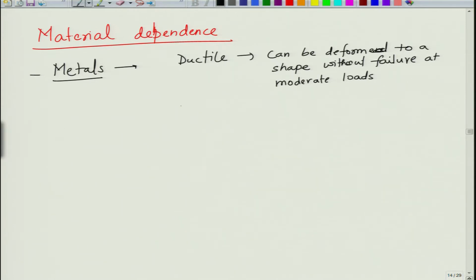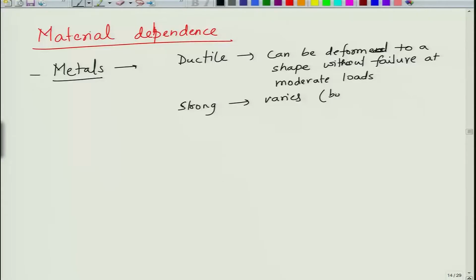They are also strong, but this strength varies. For example, lead is not very strong. Lead deforms very easily; when you squeeze it under normal pressure, it deforms. But when you look at steel, when you apply pressure with your finger, you are not able to deform it. You need to use machines to deform it. So, the strength varies, which is a function of bonding. Metals also are generally conductive.